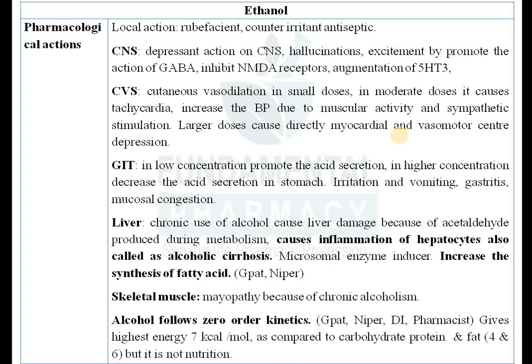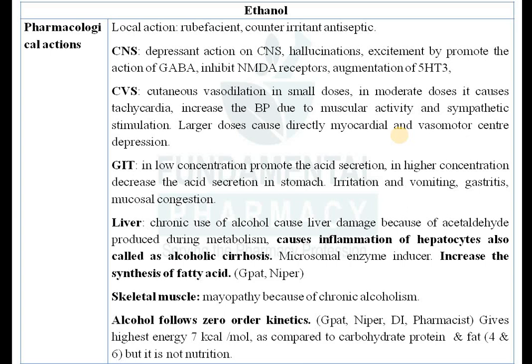In a larger dose, it will cause a depressant effect on the CVS. So initially cutaneous vasodilation, a stimulant effect, and then in large doses it will depress the CVS: depression of the myocardial muscle of the heart, so again it will decrease blood pressure, myocardial contractility and all that. It also depresses the vasomotor centers, which control your cardiovascular system.